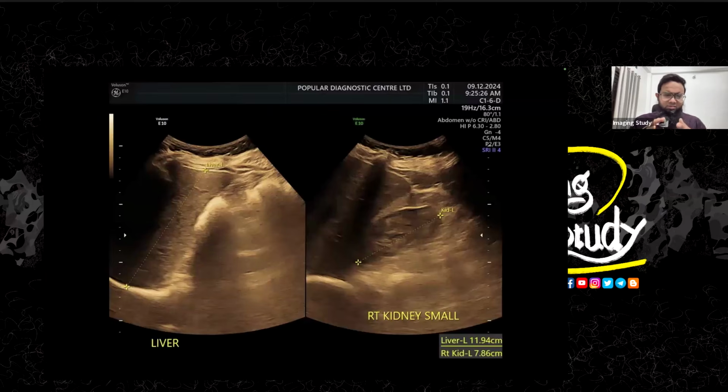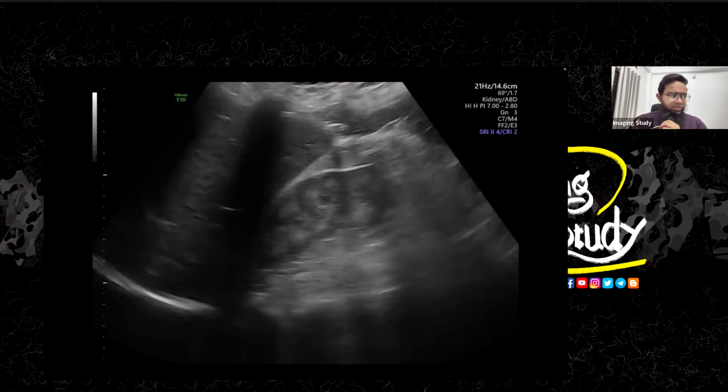So here's the picture of the liver and the right kidney. It doesn't matter how you measure it, but look at the kidney. It doesn't look quite normal, though I didn't take any good picture, but it's still a small-sized kidney. So let's see this kidney quite well in real time. So here's the picture in real time.